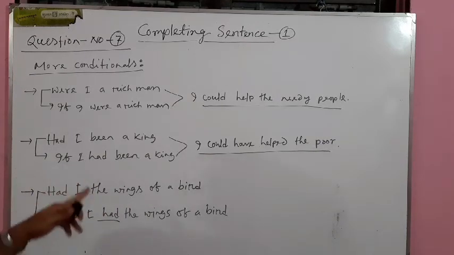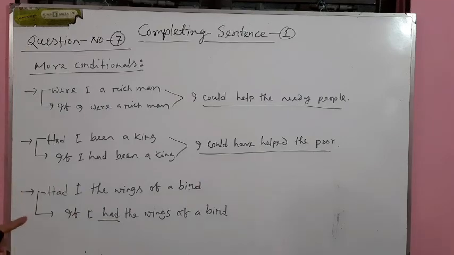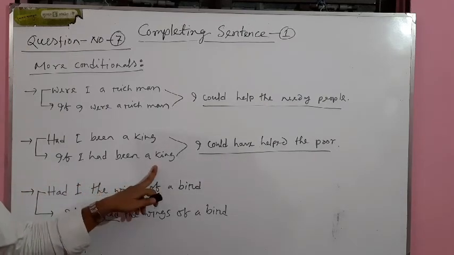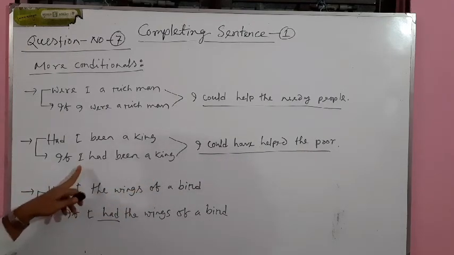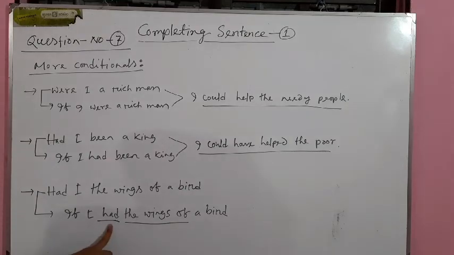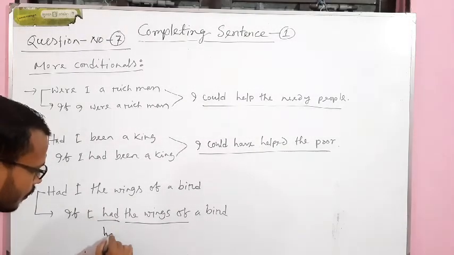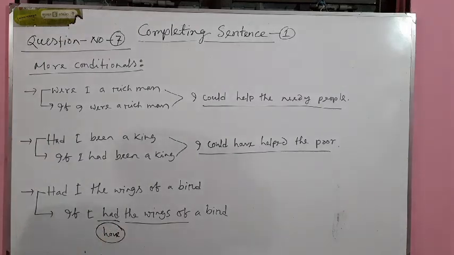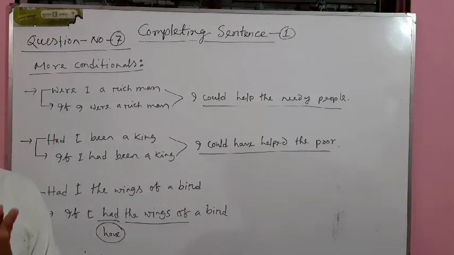Students sometimes make mistakes in such kinds of sentences, so please be careful. If I had been a king, this sentence is in past perfect tense, but if I had the wings of a bird, after this had there is no other verb, so this is the main verb and the past form of have. So this sentence is in second condition. That means the sentence is in past indefinite tense. So if we find the if clause in past indefinite tense, we have to use the rule of second condition, not third condition.